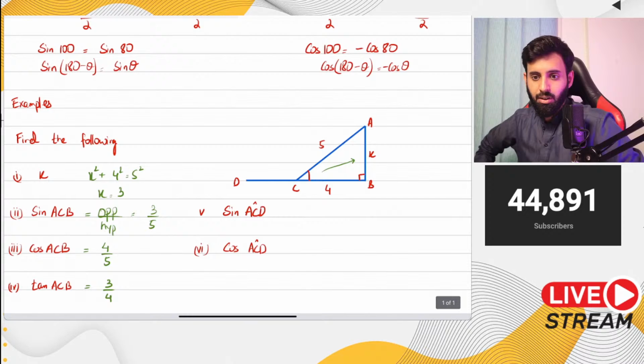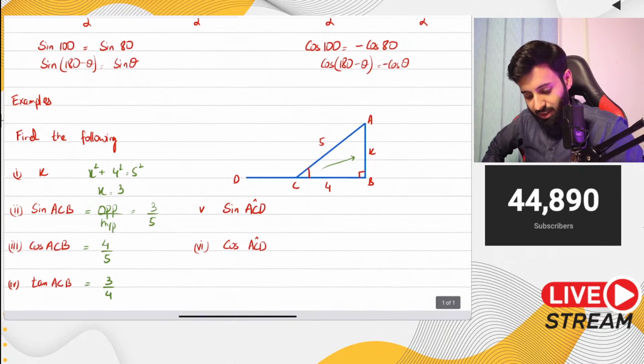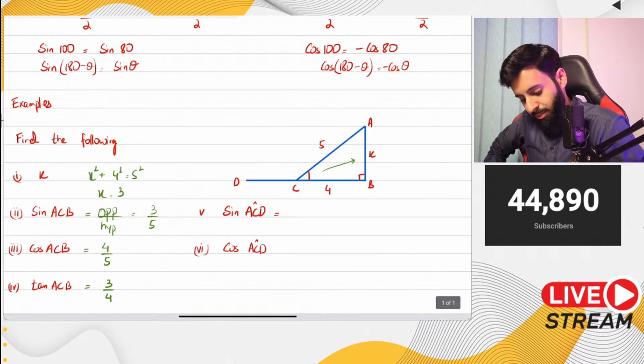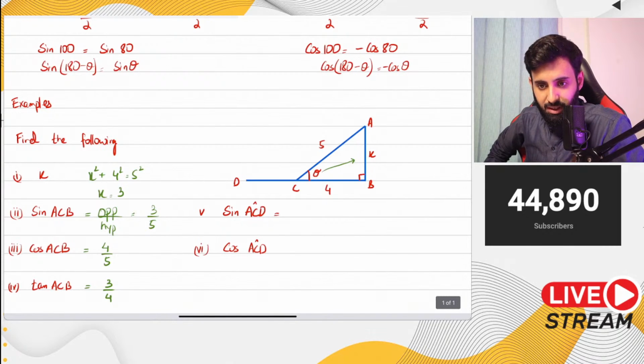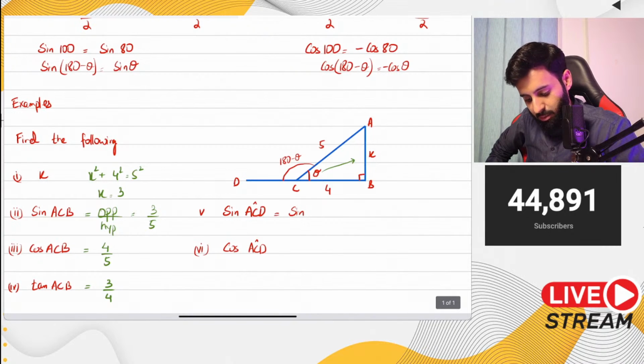There you go. So basically, how will you find out sine ACD? Now notice something. What we worked out is basically sine theta. What the question is trying to make us find out is sine of 180 minus theta. In terms of theta, sine ACD is actually equal to sine of 180 minus theta, which we know from prior knowledge.